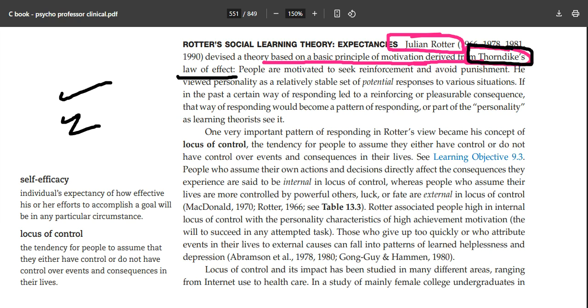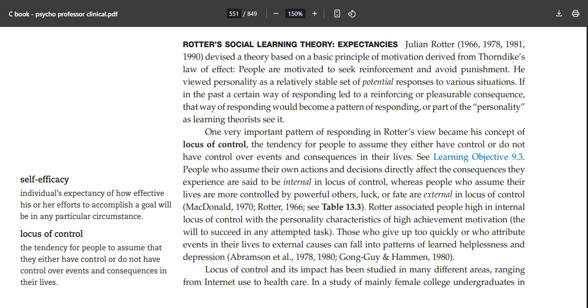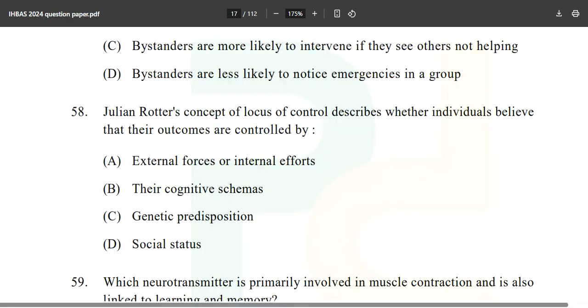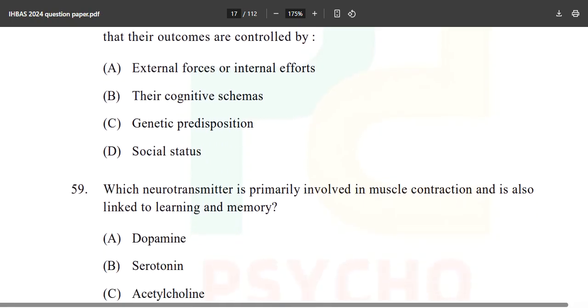Thorndike. See, this is the little nuances or little IMP things which you need to seek if you want to do good. People are motivated to seek reinforcement and avoid punishment. This is what law of effect is saying. He viewed personality as a okay. That is somewhere for next day in some other class. But you got the concept.